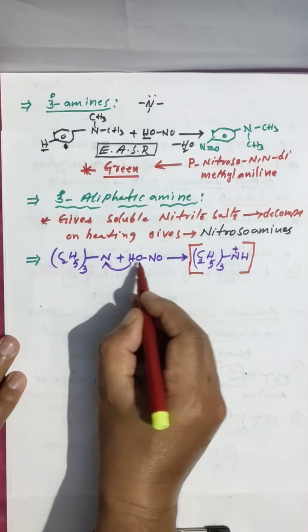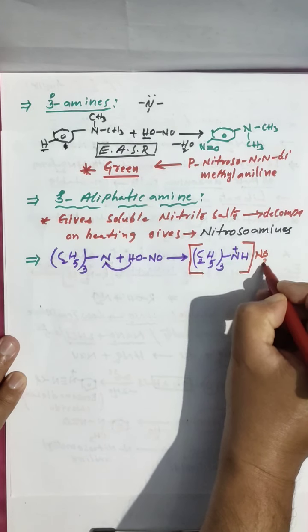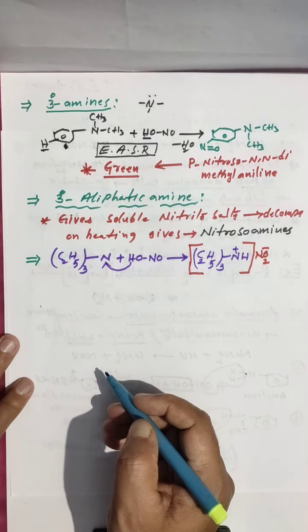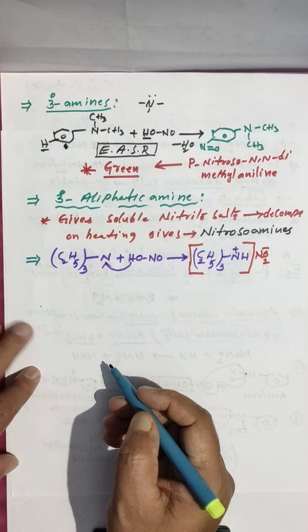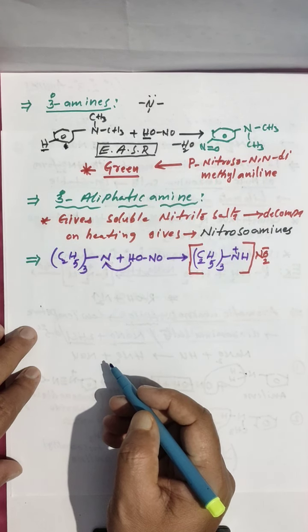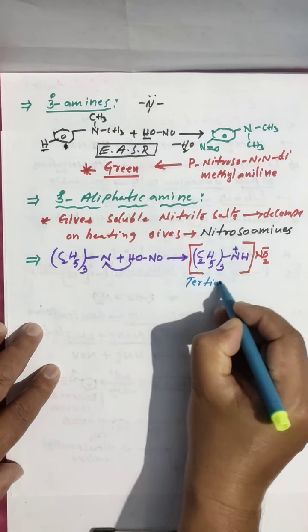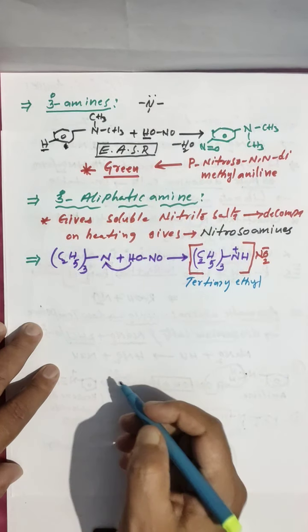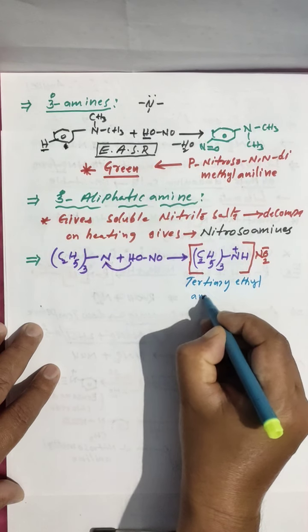And H is gone, remaining we have NO2 minus, which is unstable. This we are calling tertiary ethyl amino nitrite.